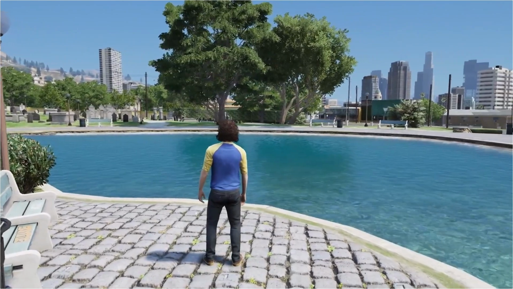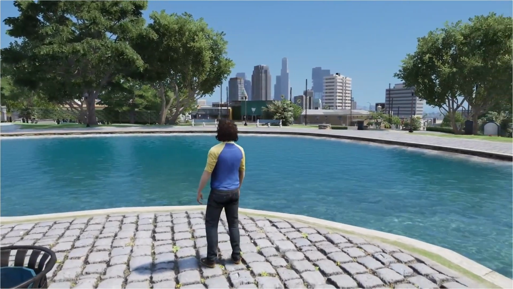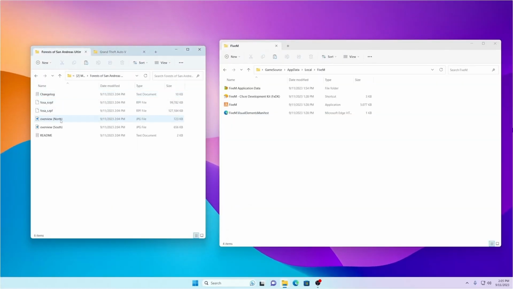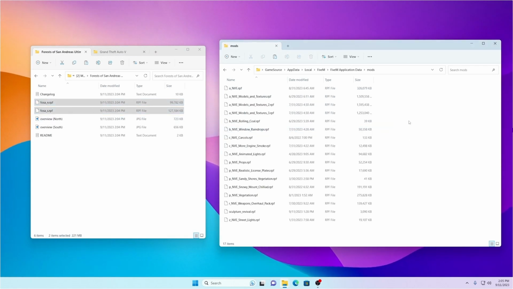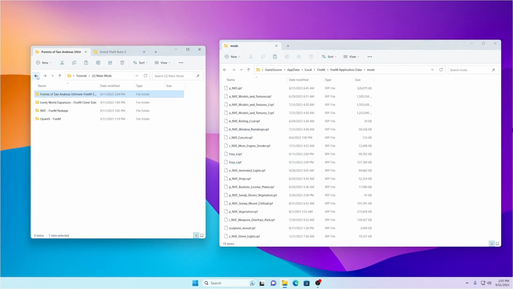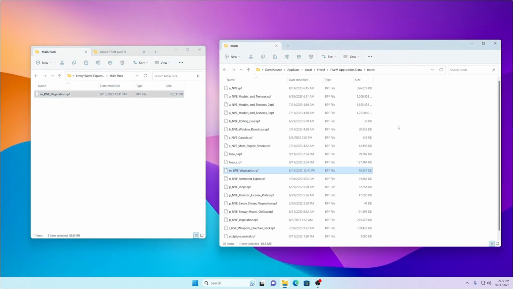But we are not done yet, as we still have to install a few more mods to make the game look even better. To install Forest of San Andreas, just like we installed the optional mods before, just drag and drop the .rpf files into the mods folder inside FiveM application data. Same applies while installing Lively World expansion. And just like that, both of our vegetation mods are successfully installed.